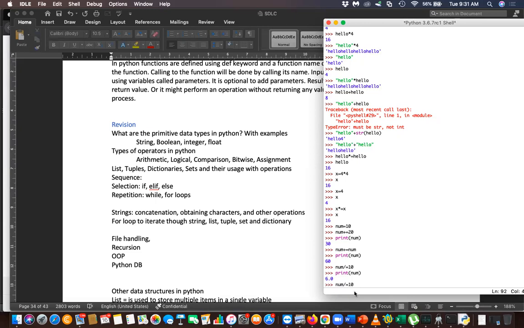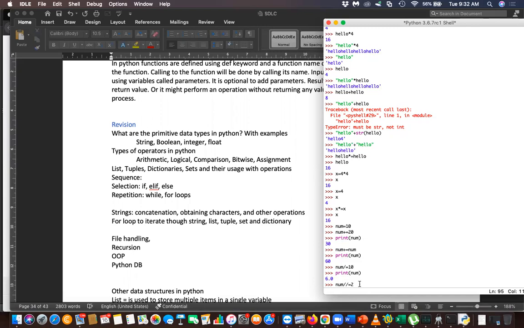Okay, if I'm using it like this, num division equal 2. But this time it's floor division. So what's the value? You are dividing this by 2. Number is 6 now. 6 you are dividing by 2. What's the value? 3. No, number is 6 now. 6 divided by 2 is 3.